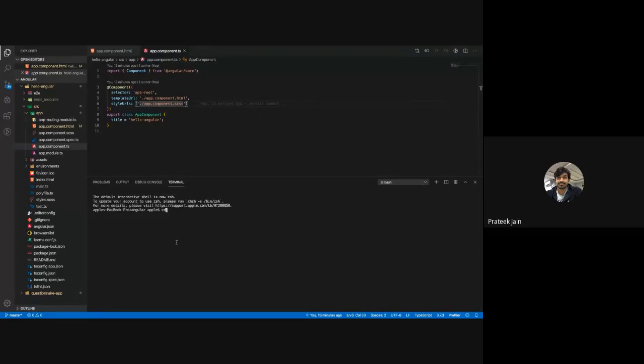Right now I am in the hello world application, and the command which I want to run is ng generate component my-sample-component. There should not be a space in between.